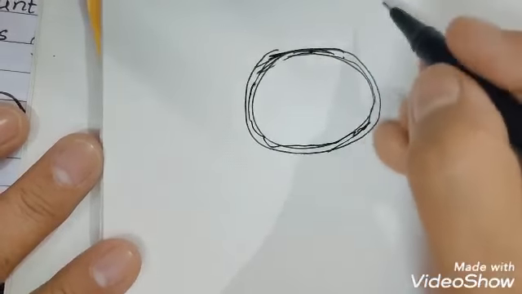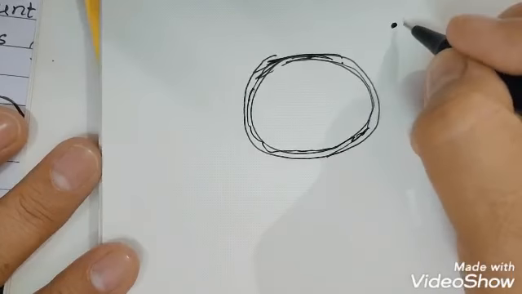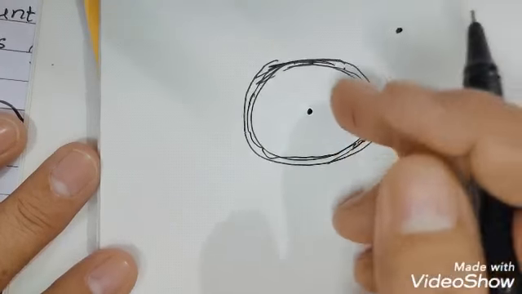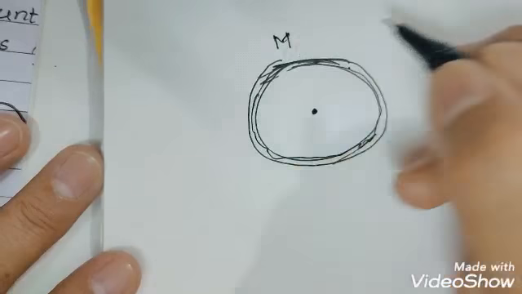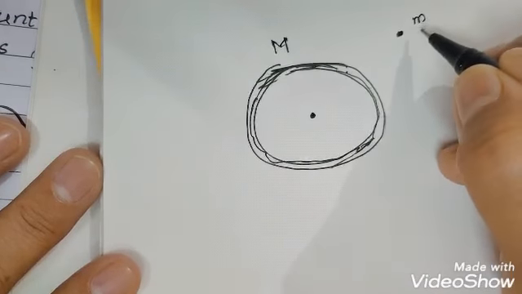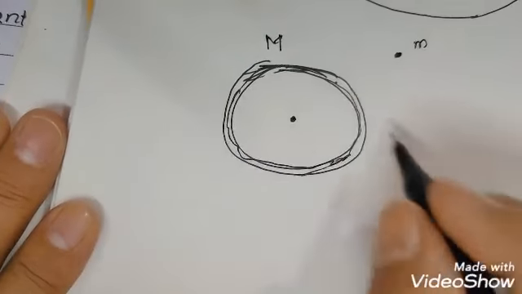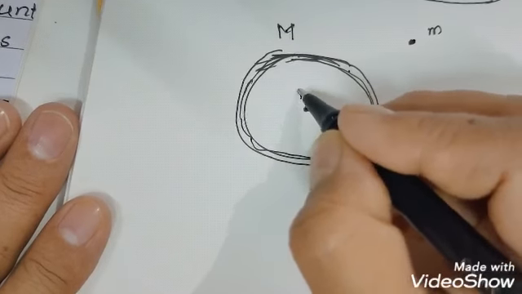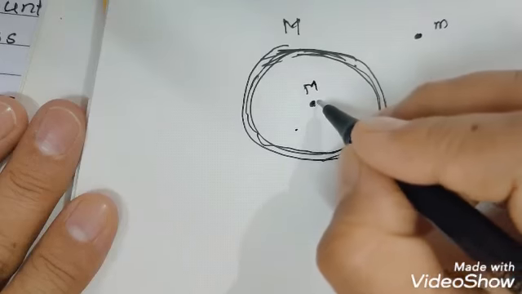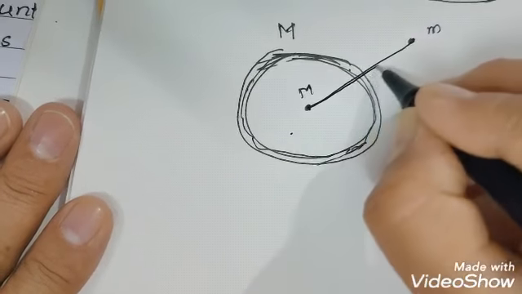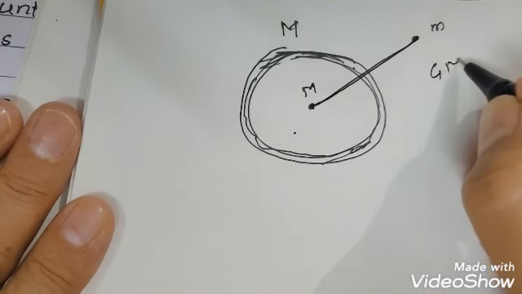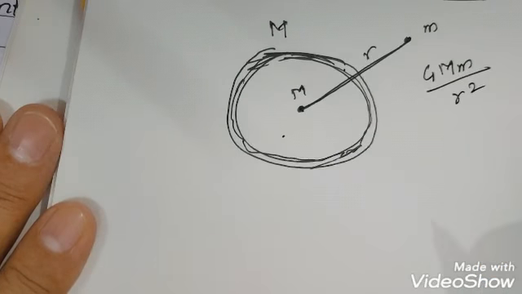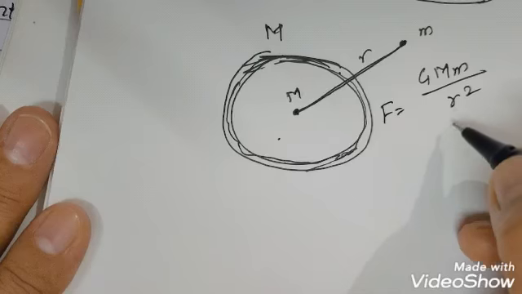If any point mass object is kept outside the spherical shell, the mass of the spherical shell is suppose M, and the mass of that point body is m. The whole mass of this spherical shell is assumed to be concentrated at the center and can be dealt with as a point mass. So the gravitational force between these two, with r as the distance between them, would be GMm upon r square.